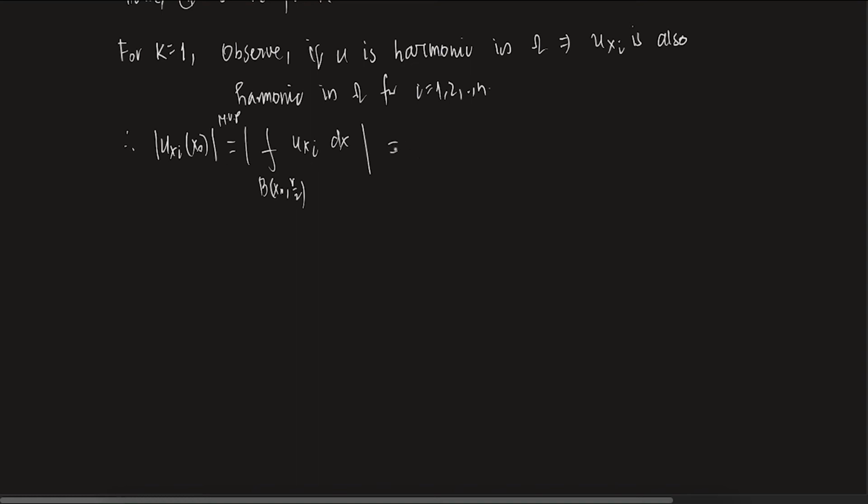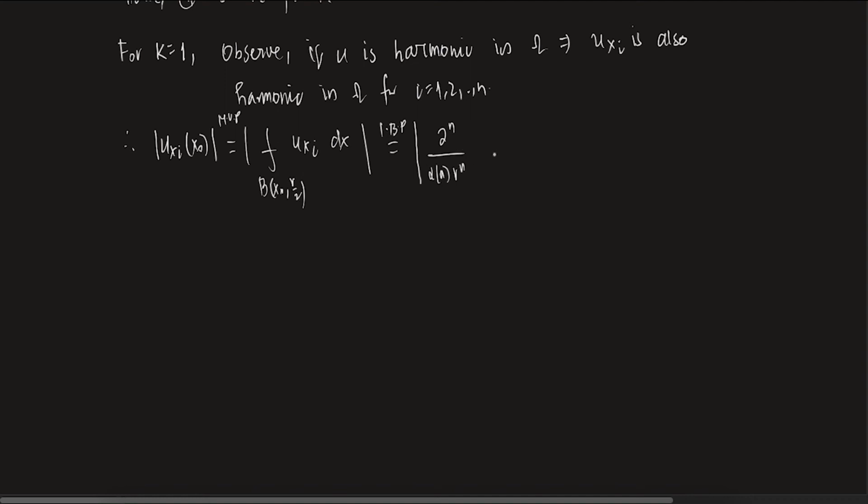Okay. From here, you take the integration by parts. This equals 2 to the power n by alpha n r power n. I'm just breaking it down. What is the volume of the ball? It is basically alpha n r power n, and here the radius is r by 2.